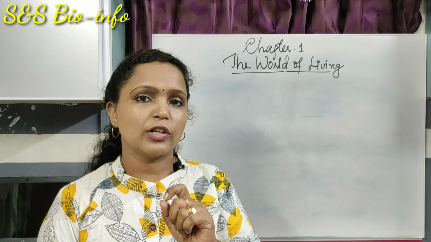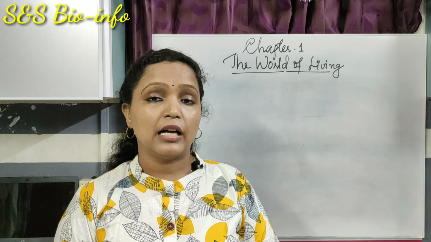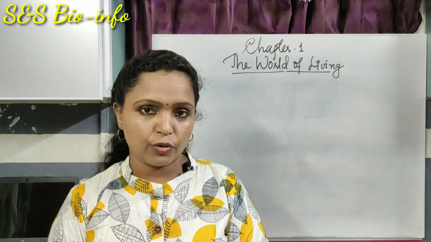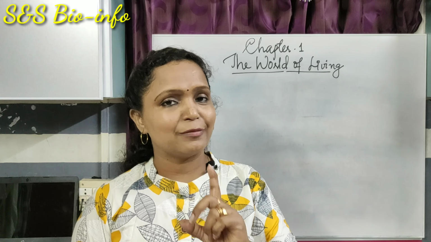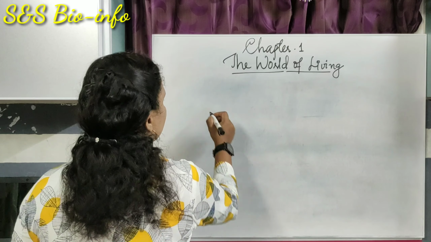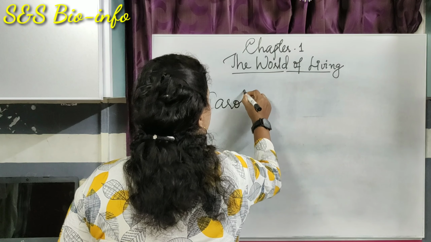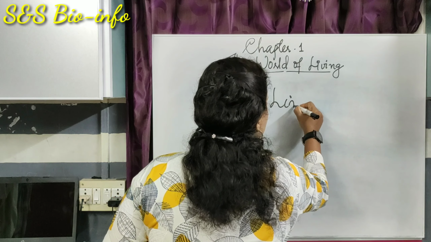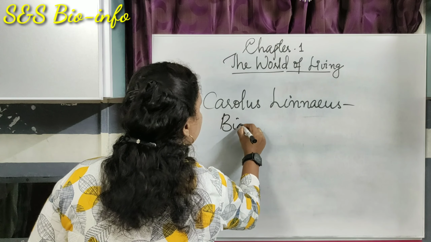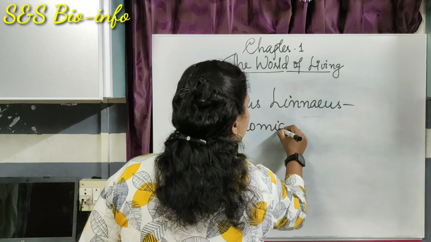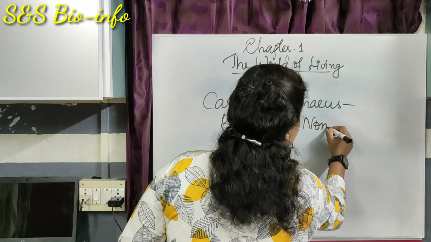The naming system was used for the first time by a scientist, Carolus Linnaeus. He proposed a new method of nomenclature, that is binomial nomenclature.